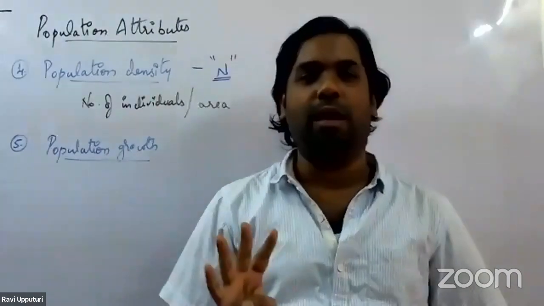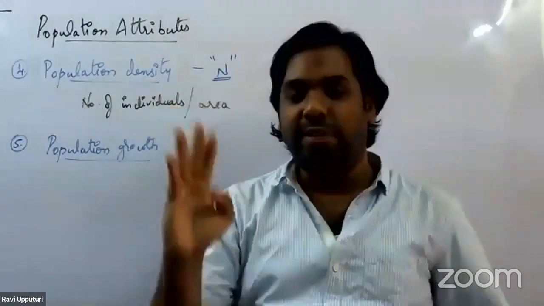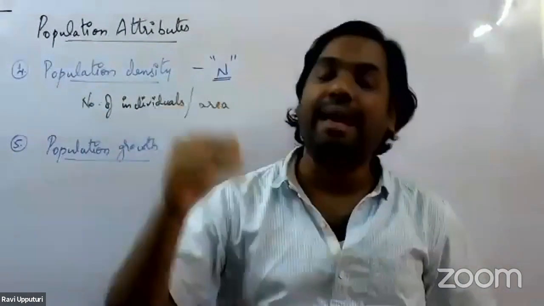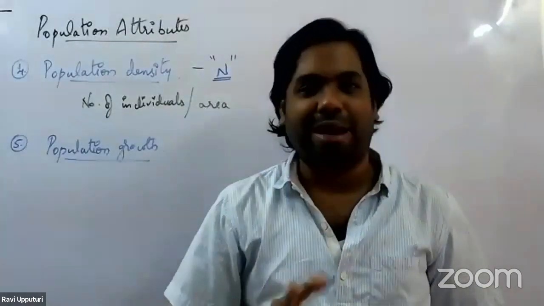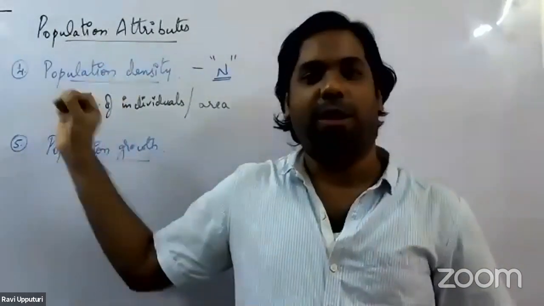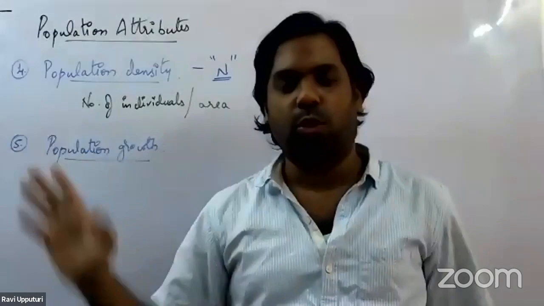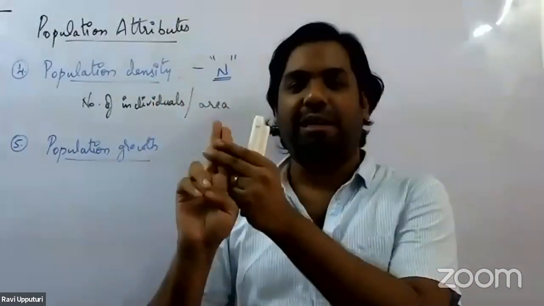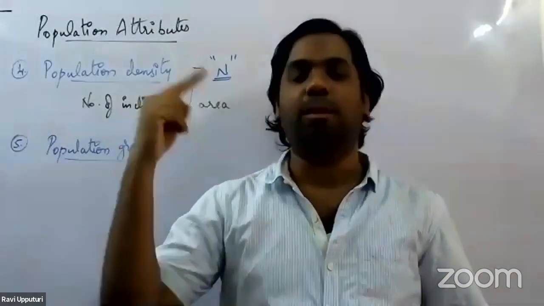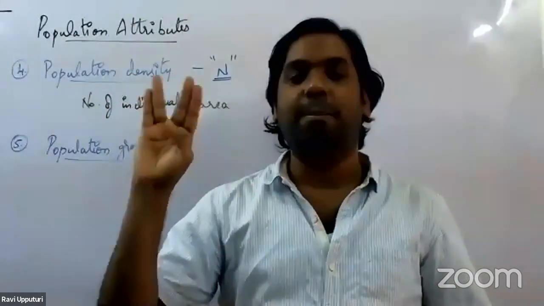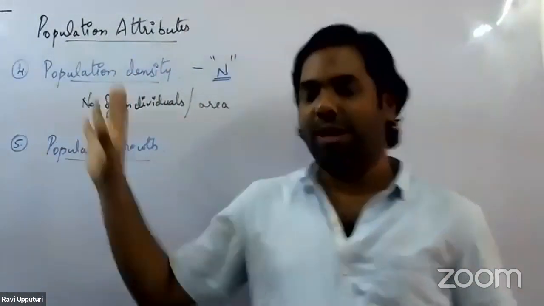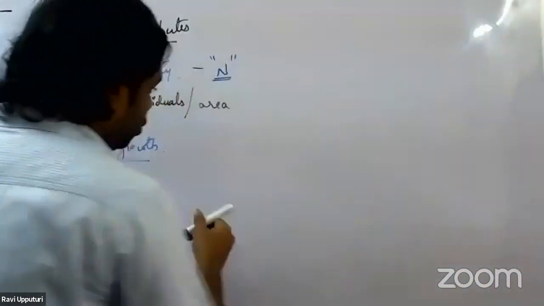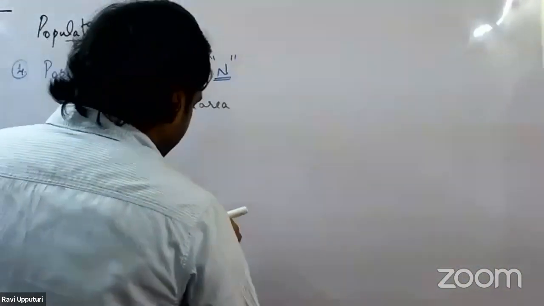There are four important factors which influence the population density time and again. Out of those four factors, two bring about an increase in the population and two bring about a decrease. So let us see what exactly is happening. Let us consider this to be the population here.